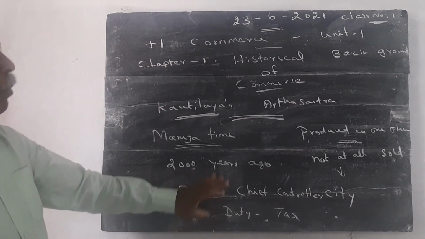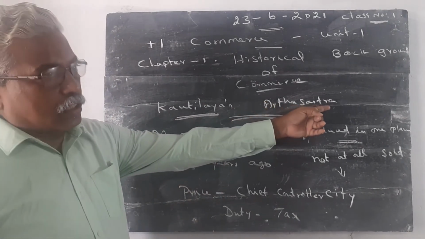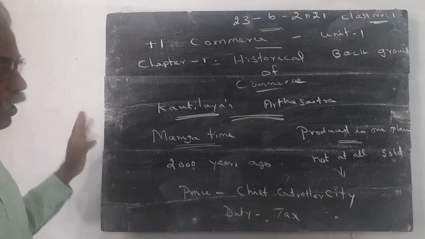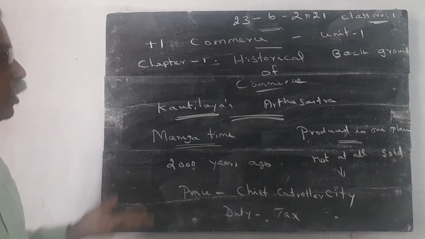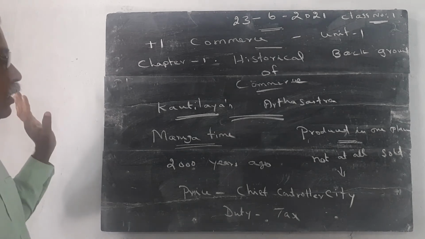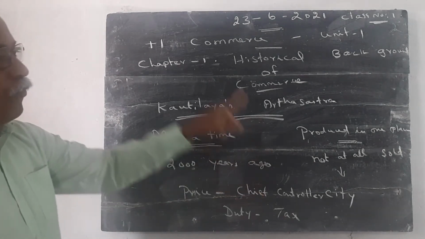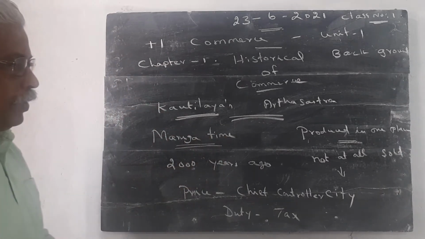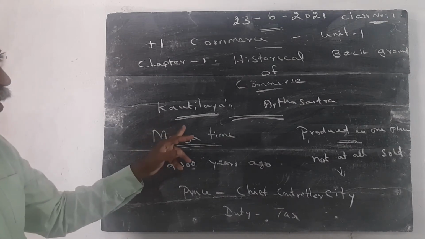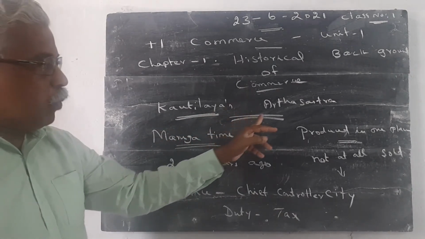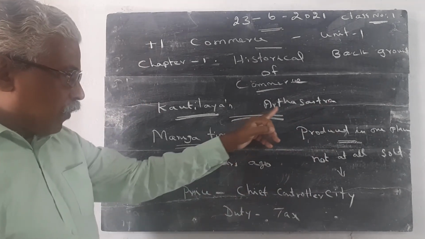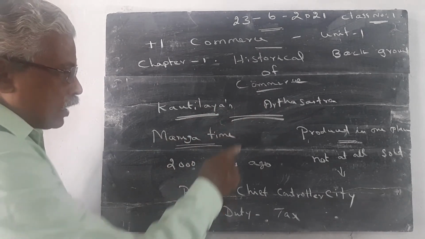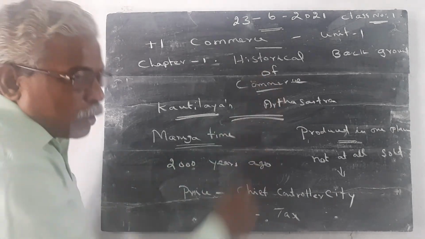These informations are given in the book Arthasastra. Once again, I explain these things. This portion we already studied in the history class, but once again, repeat what is studied in your lower classes. 2000 years ago, one famous foreign visitor visited India during the period of Maurya's time. He wrote one book. The name of the book is Arthasastra. The author of Arthasastra is Kaudilya. In the Arthasastra, he gives some informations